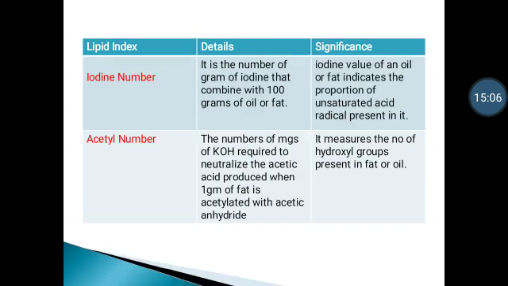Next point, iodine number. Iodine number is defined as the number of grams of iodine that combines with 100 gram of oil or fat. The significance of iodine number is that the iodine value of an oil or fat indicates the proportion of unsaturated acid radicals present in it. Acetyl number is defined as the number of milligrams of potassium hydroxide required to neutralize the acetic acid produced when 1 gram of fat is acetylated with acetic anhydride. And the significance of acetyl number is that it measures the number of hydroxyl groups present in fat or oil.